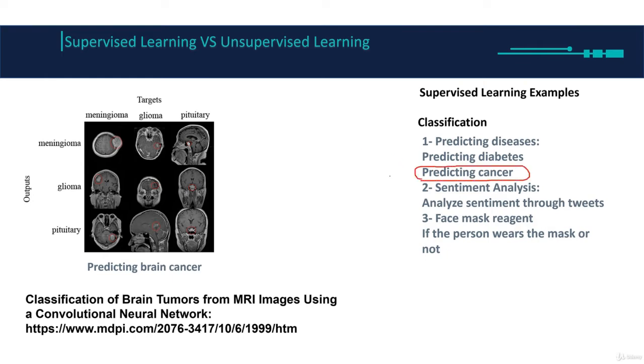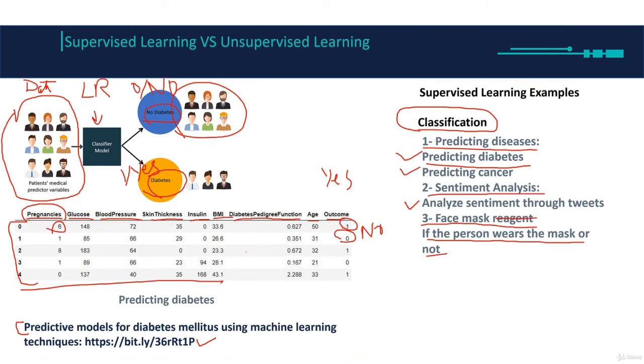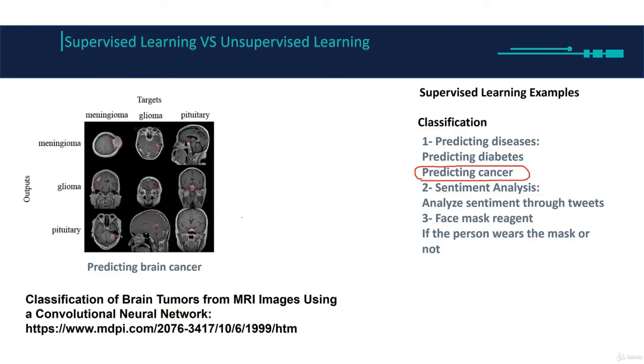Next we have predicting cancer. Here we still have data in the field of medicine, but previously it was a bunch of numbers and text. This time it's images, brain images. Since the data became complicated, it's no longer a bunch of numbers and text, it's images. Now we're going to jump to deep learning.